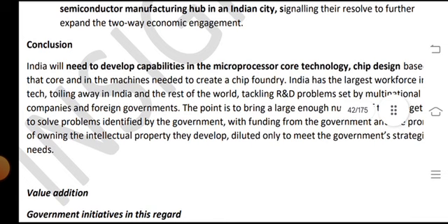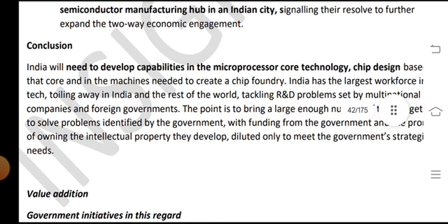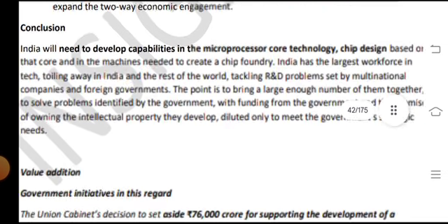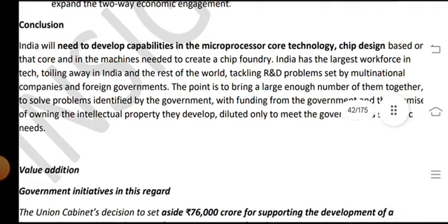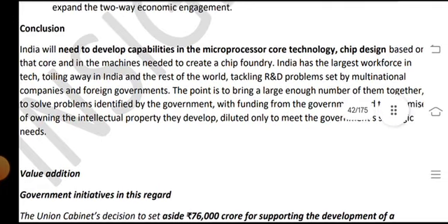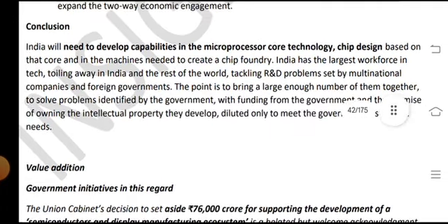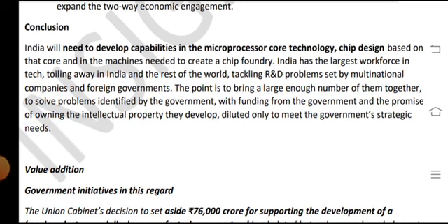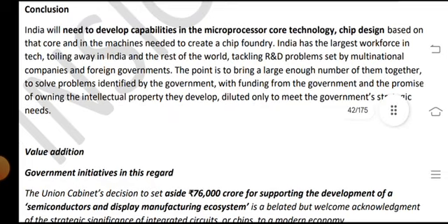In conclusion, India will need to develop capacities in microprocessors and core technologies, and chip design based on that core, and in the machines needed to create a chip and a fab. India has the largest workforce in tech toiling away in India and the rest of the world, tackling R&D problems set by multinational companies and foreign governments.